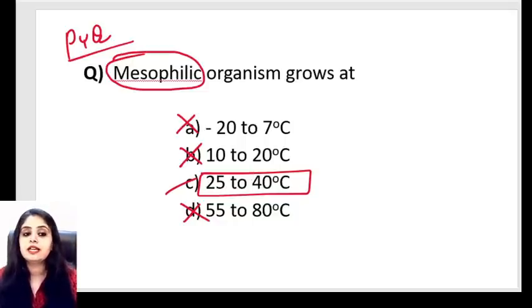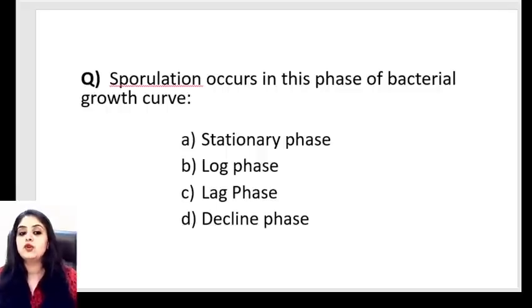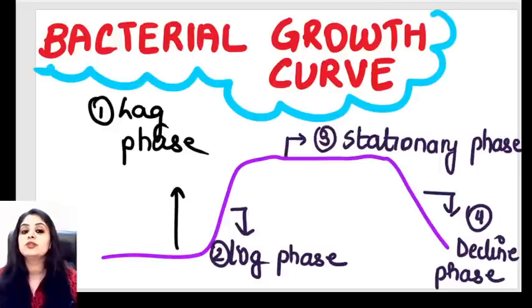Okay, having said and done with this question, let's move on to the next. The next question that we have: sporulation occurs in this particular phase of the bacterial growth curve. Repeating, which phase of the bacterial growth curve is going to show you sporulation? I hope some of you definitely know the answer. For those who don't, you will know the answer in exactly 5 minutes, because what we are going to discuss is the bacterial growth curve.